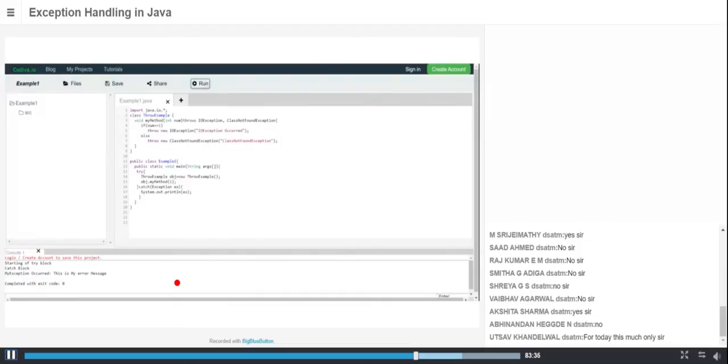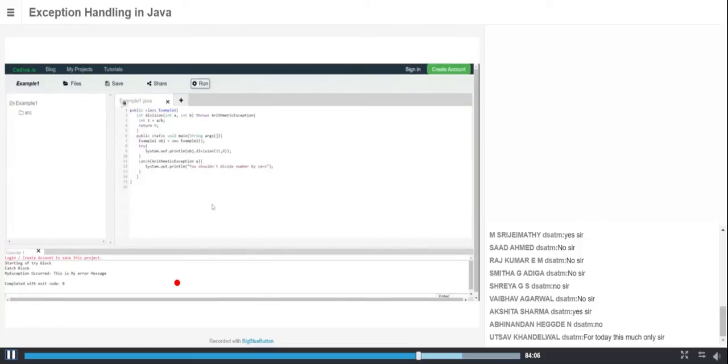So see here, in order to handle with a try catch block, we are using the throw thing. Is it right? Try and catch block. Sorry, this is not that one. Okay, so I'm going to run this.